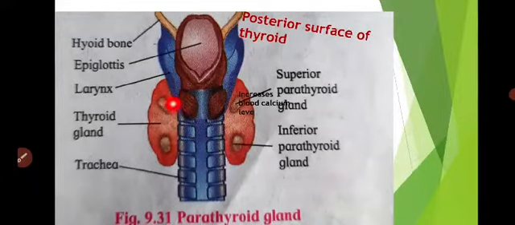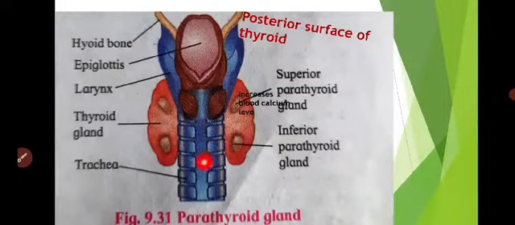This is the thyroid gland. These are the two lobes of the thyroid gland. So on the posterior surface of the thyroid gland, these parathyroid glands are present. There are four, that is, two pairs of that gland. One pair is the superior and this one is the inferior pair.